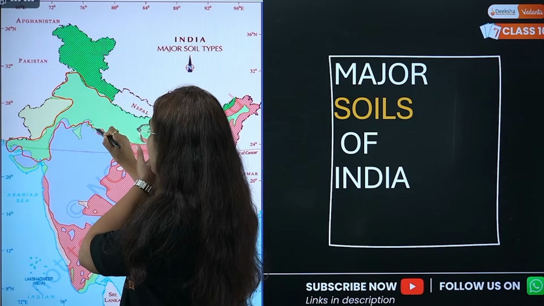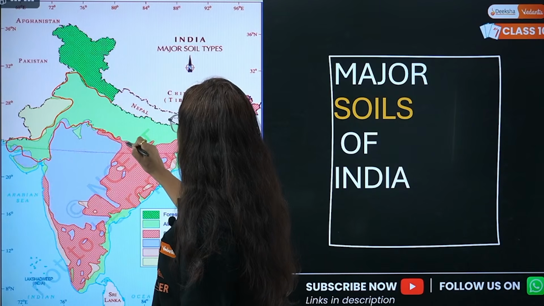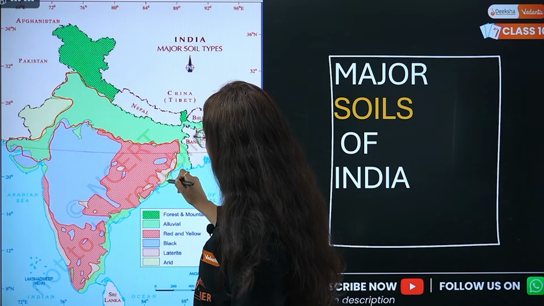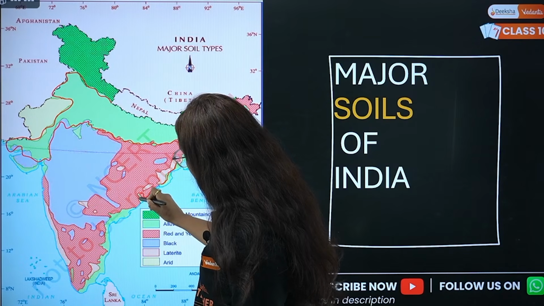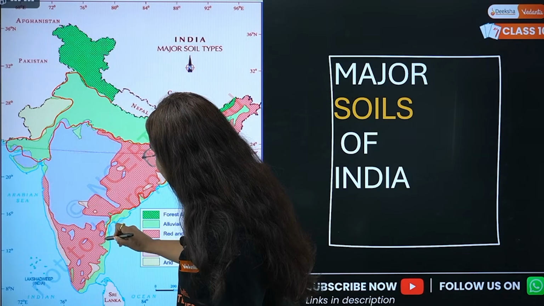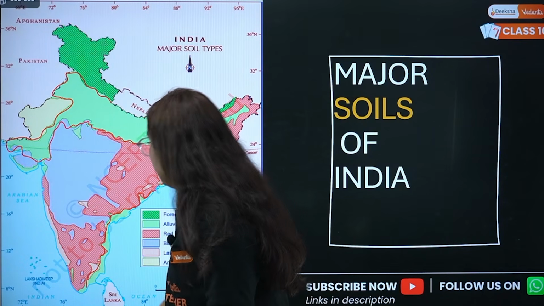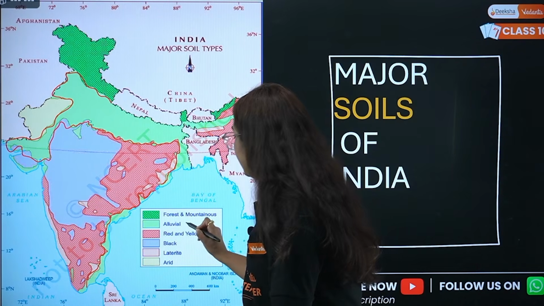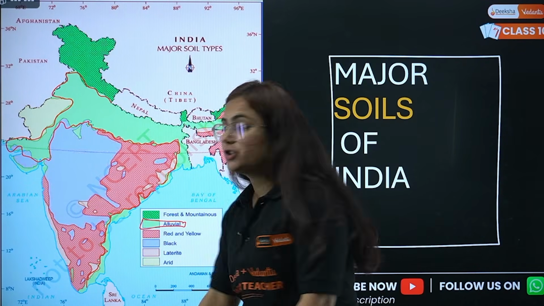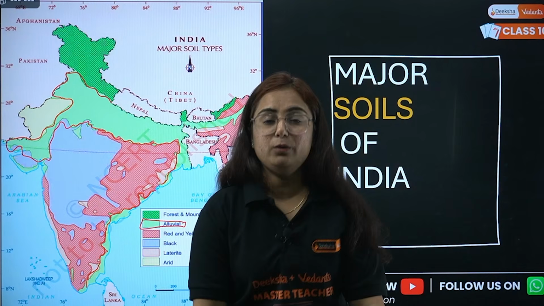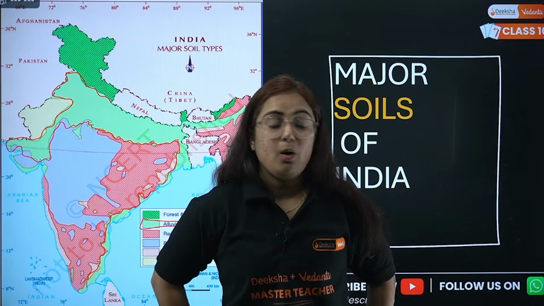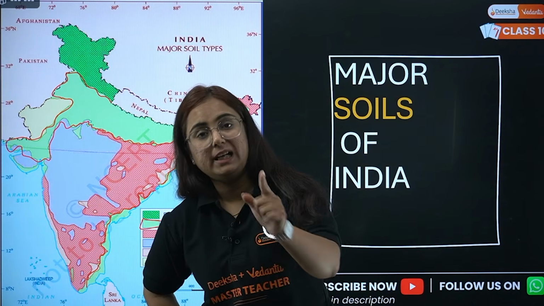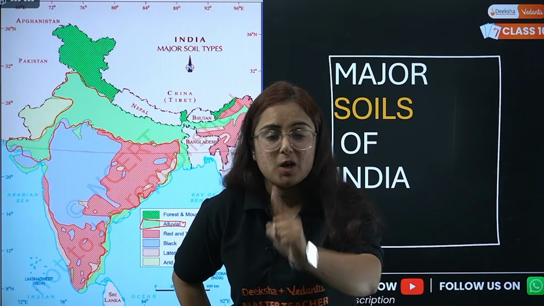Then we have states like UP, Bihar, parts of West Bengal, okay. Then the strip that is formed by the Krishna Godavari river, or I can say that it is the coastal plain that is formed by the Krishna Godavari river. So the light green color which you can see on the screen is the alluvial soil. Do you guys remember it? Very good. Whenever you write the soil, also see the map of it, because it is going to come.